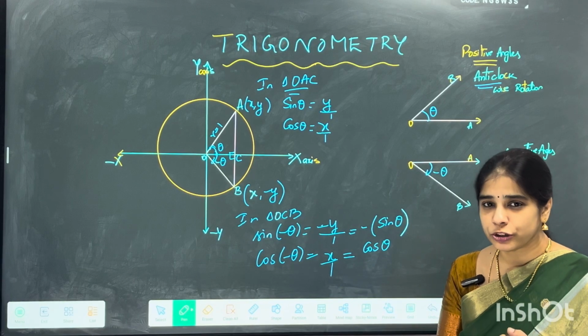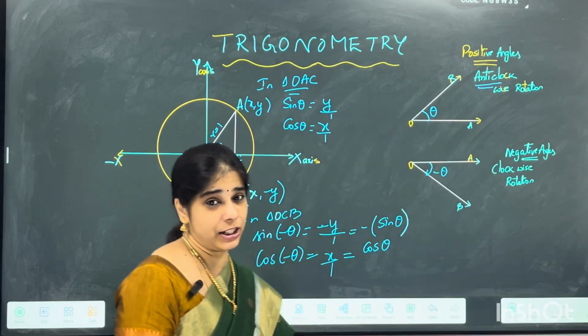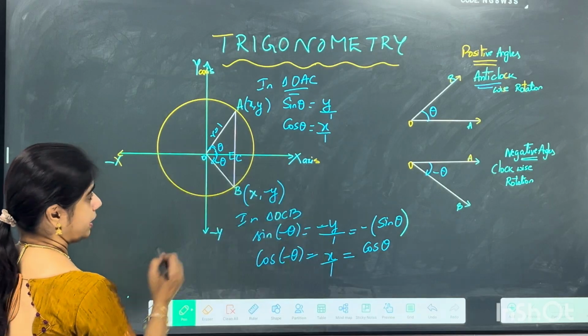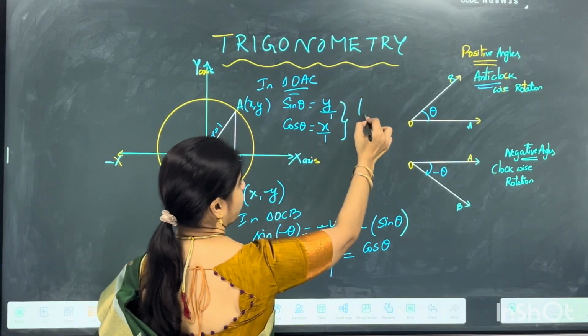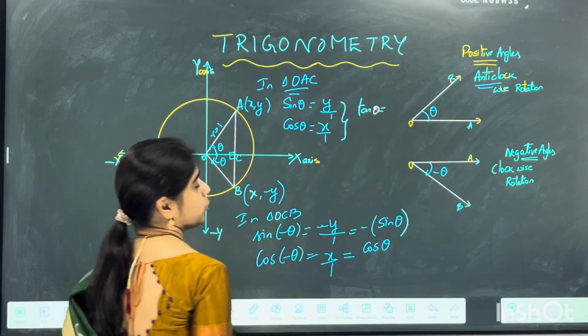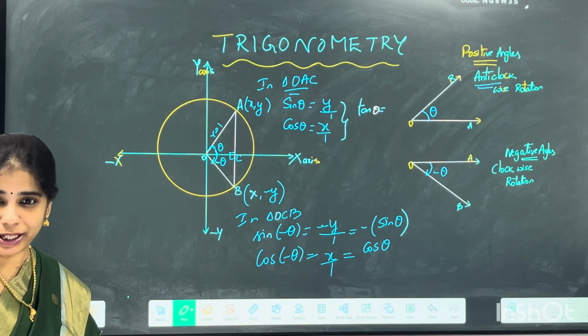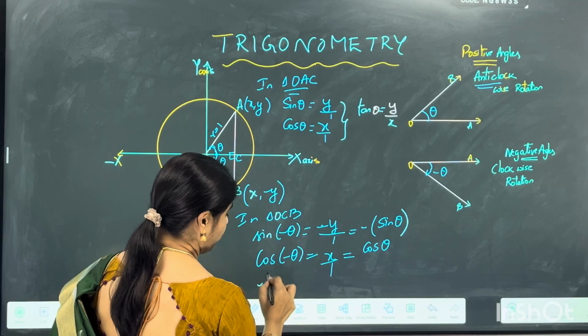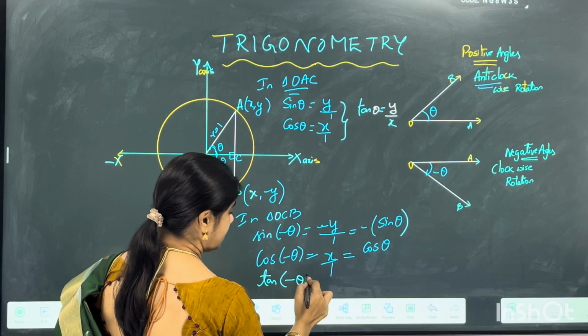So now that we got to know what sine and cos are, can I just find out what tan is? From this structure only, I am just trying to find out what tan theta is. So what is tan theta? Obviously y upon x, isn't it? Because sine by cos. Now coming here, what is tan minus theta?